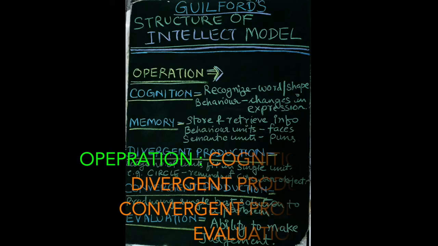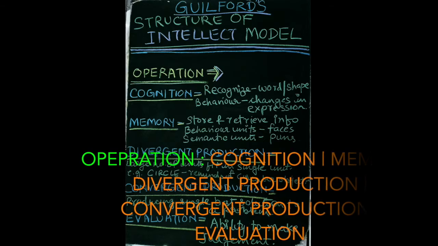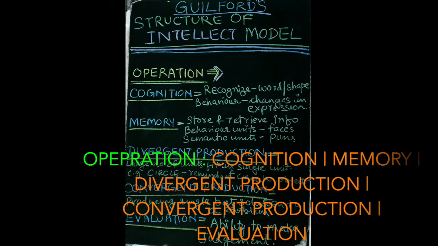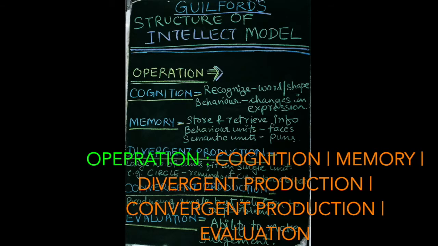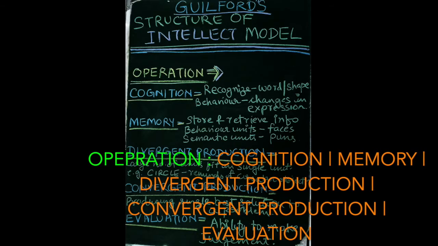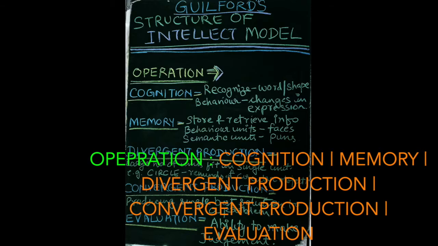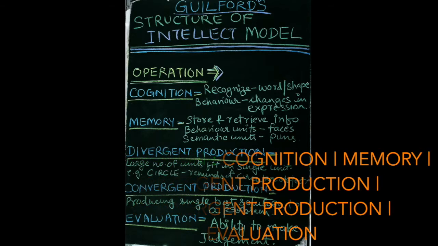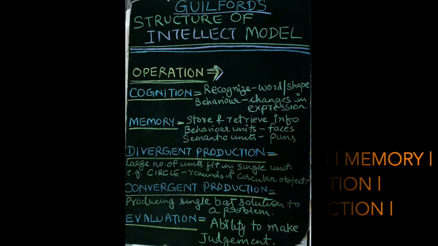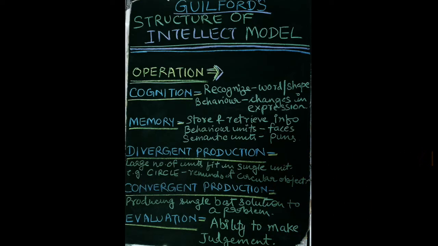Operations. The third set of factors that Guilford has defined in his structure of intellect model is operation, which is subdivided into cognition, memory, divergent production, convergent production, and evaluation. So we are going to talk about these in brief, one by one.